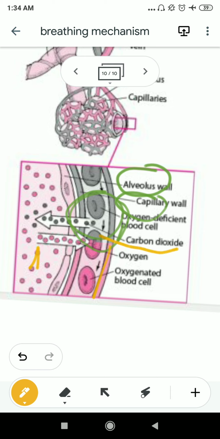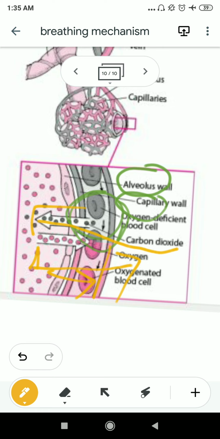this carbon dioxide will enter into the alveoli, and when the concentration of oxygen is less in the blood, it will enter into the bloodstream. So now you can easily understand how the oxygen enters into the blood, whenever the oxygen is carried up to the alveoli.